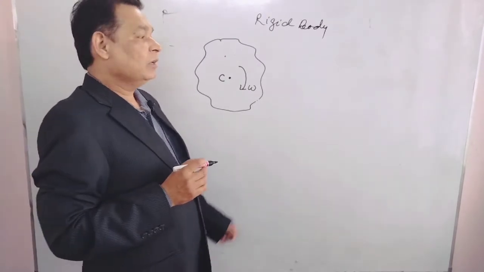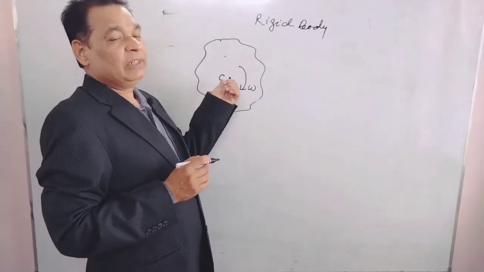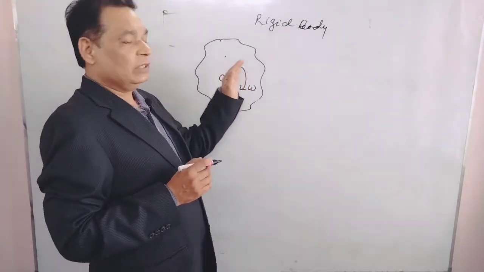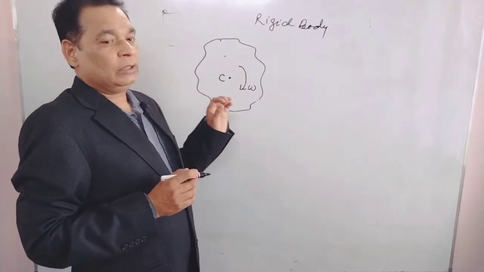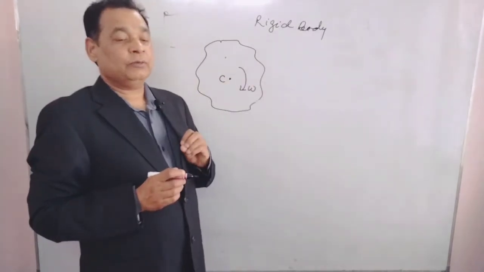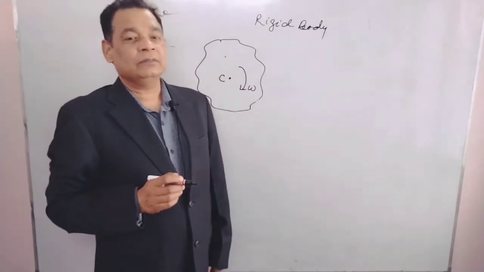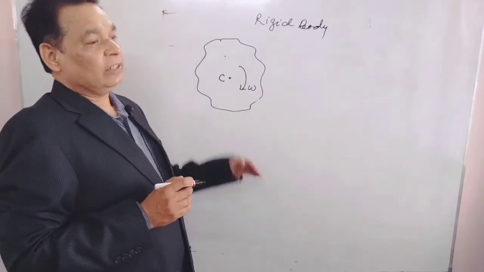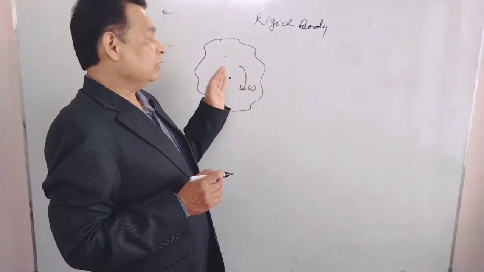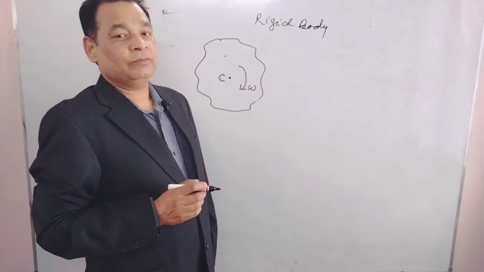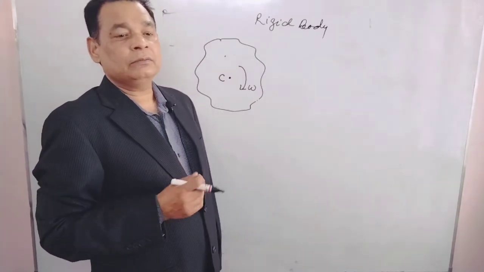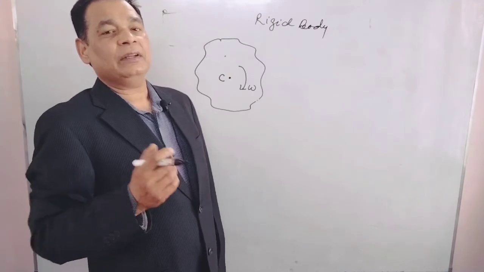Know one thing. For a given axis, whatever the axis is, the angular velocity of every particle on this body remains the same. Angular velocity in the case of a rigid body does not vary from point to point for a given axis. If the axis is changed, certainly the angular velocity will be changed. But for a given axis, it is constant for every particle on this rigid body. But linear velocity may be different. It may vary from particle to particle.